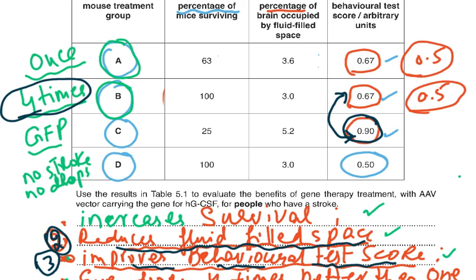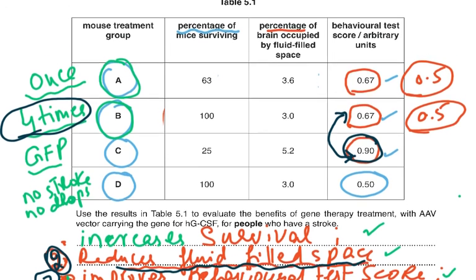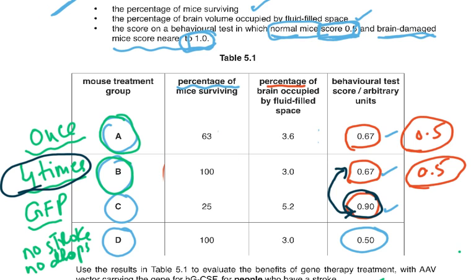So you compare this with that and you see that it improves behavioral, it became more towards 0.5, which was of course the normal one. So normal mice score was 0.5. This is what you had to remember, and you had to look at this part of the question. Normal mice score 0.5 and the brain damaged one had a score of 1.0.